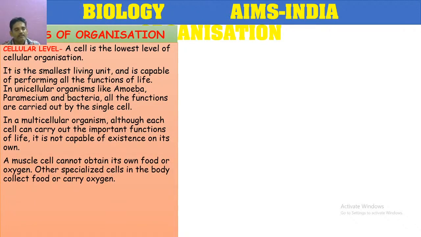A muscle cell cannot obtain its own food. Here an interesting example is given. A muscle cell cannot obtain its own food or oxygen. Other specialized cells in the body collect food or carry oxygen. Come on, tell me how the oxygen and food is carried to the different cells in the body. Please answer.